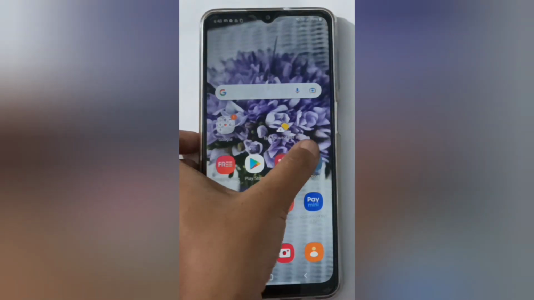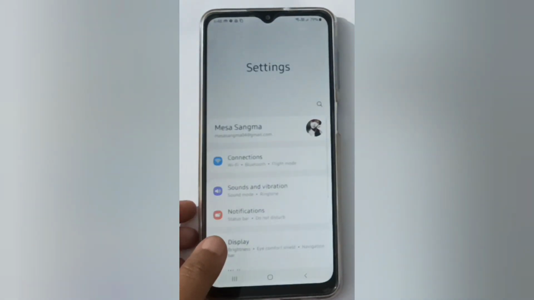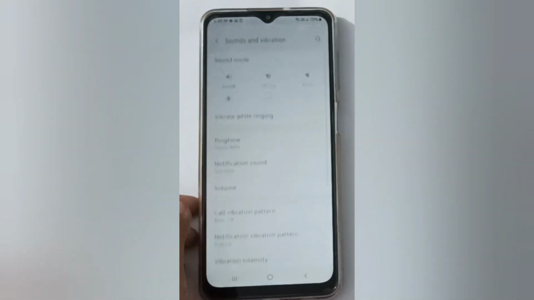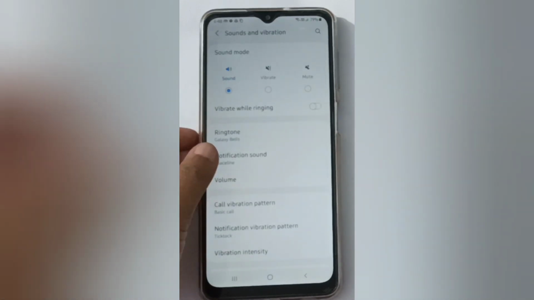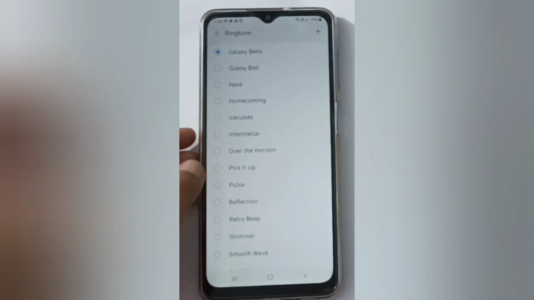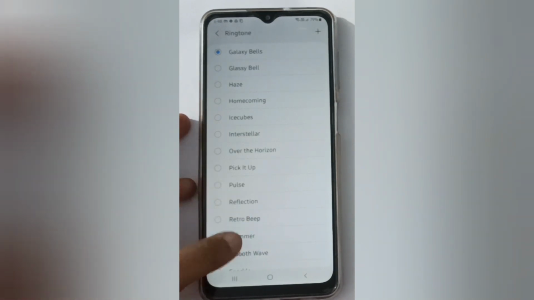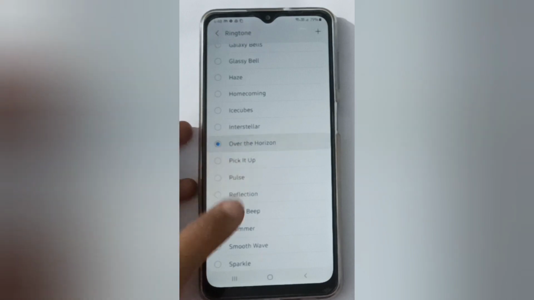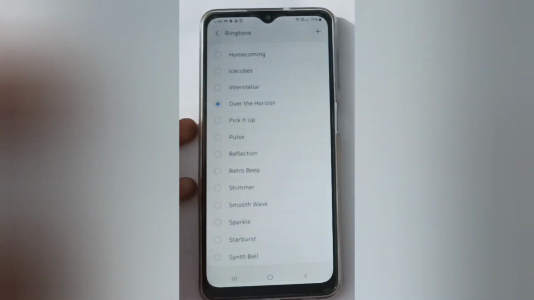At first you have to move on to settings. Here you have to move on to sound and vibration. Okay, then here you have to click on ringtone. So here if you want to set a ringtone, you will find many ringtones. Okay, from here just click on any if you want to set it. Suppose I'm going to set this ringtone. Just click on it and it will be applied successfully.